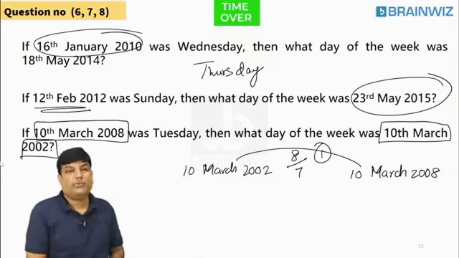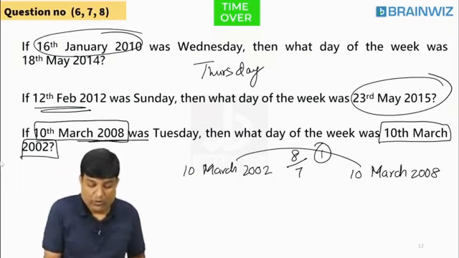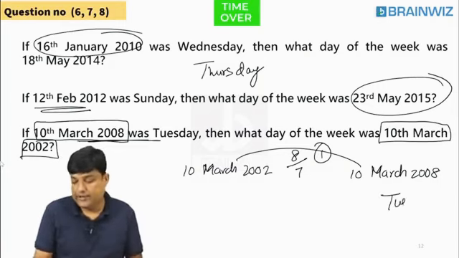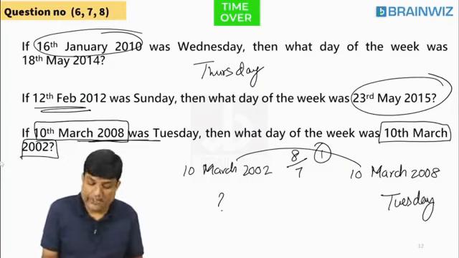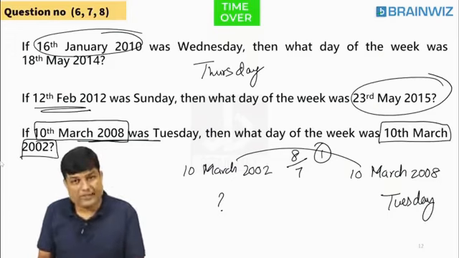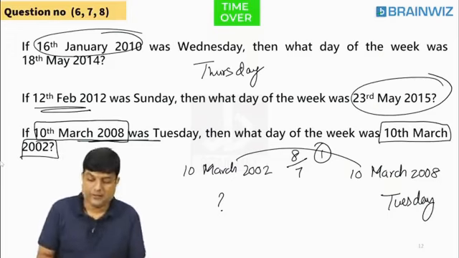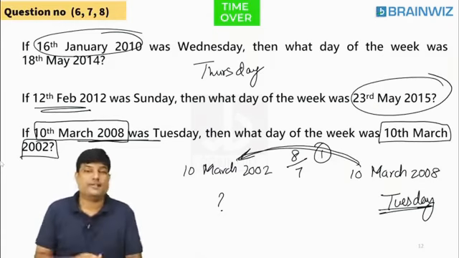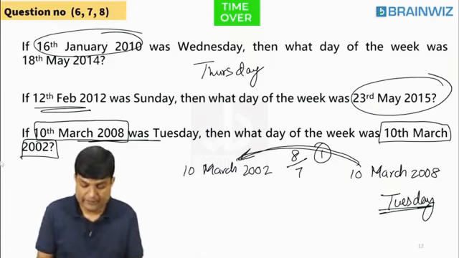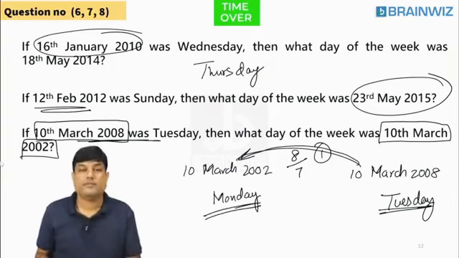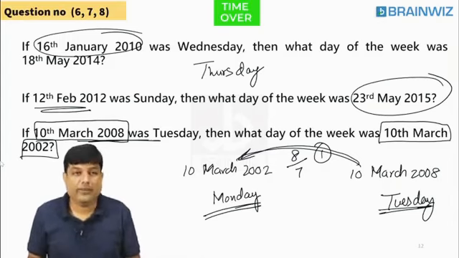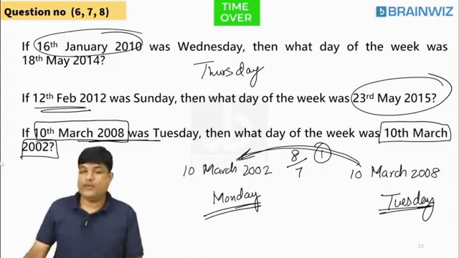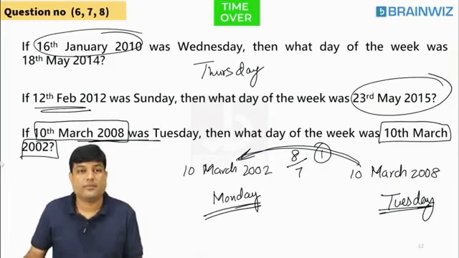How many odd days are there? 1. But what's the logic here, students? He gave you 2008 day, that is Tuesday. He's asking you what is backside. Whenever he asks you backside dates, you have to go back. This is Tuesday. Go back 1 day. You have to count reverse. So what's the answer? Monday. Are you understanding, everybody? Is it clear?